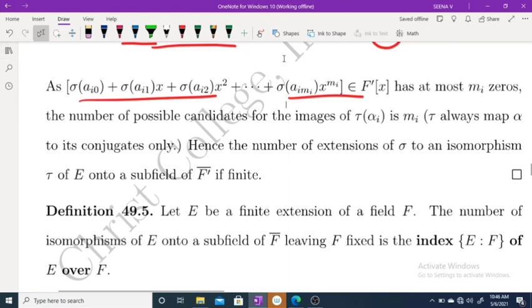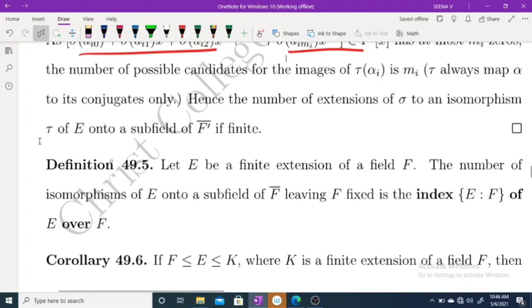Therefore, the possible images of tau alpha i are mi, which means the number of extensions of sigma is finite, because the number of extensions depends only on the values on the alpha i's. So there are only mi possibilities, hence the number of extensions of sigma to an isomorphism of E onto a subfield of F dash closure is finite.